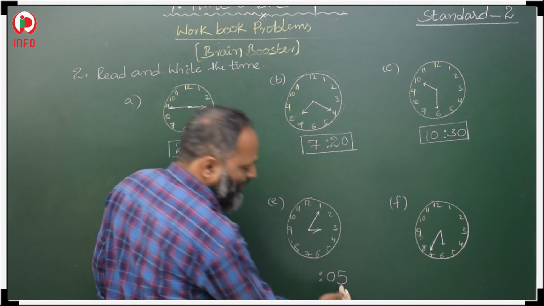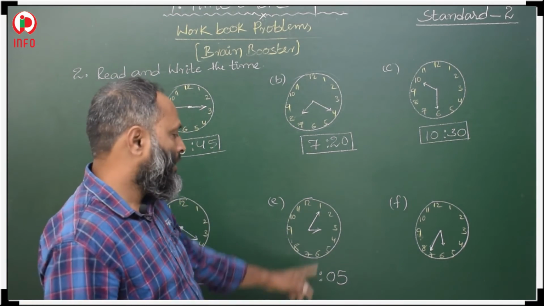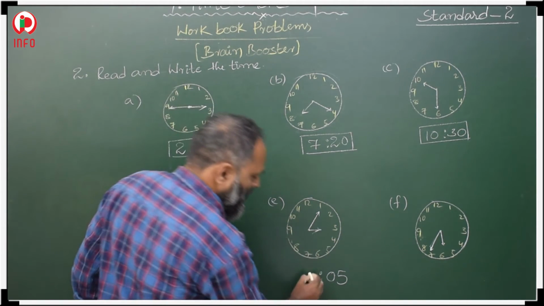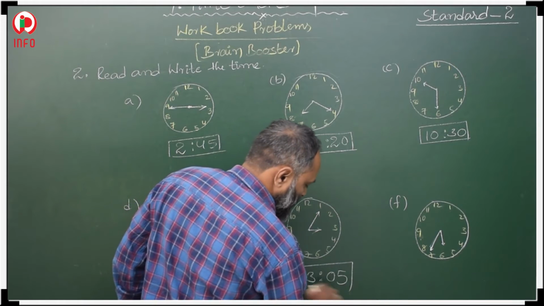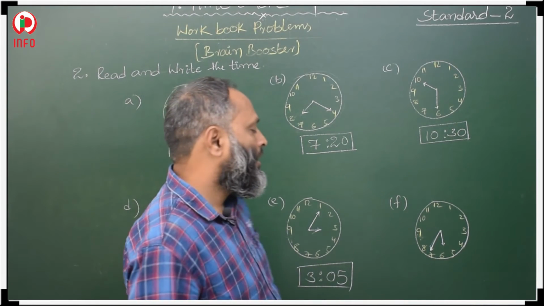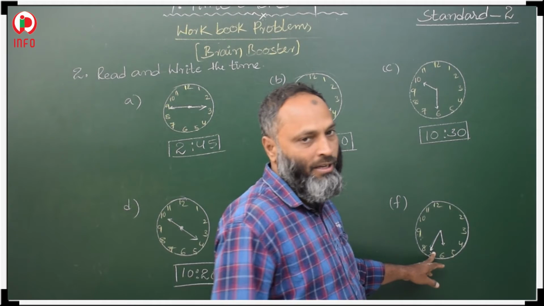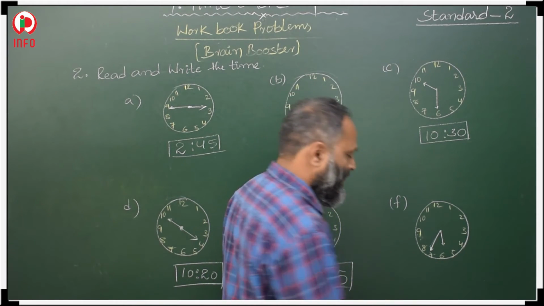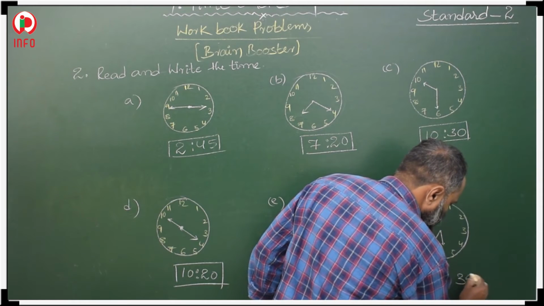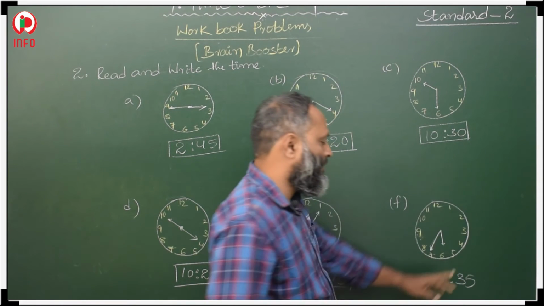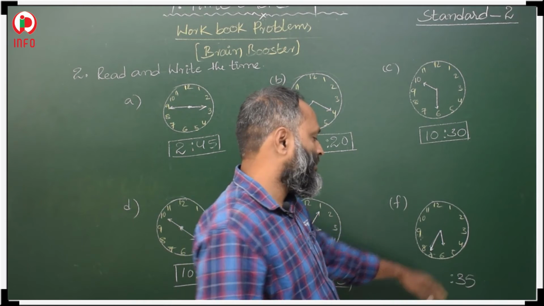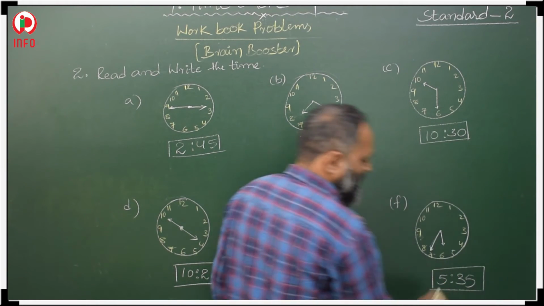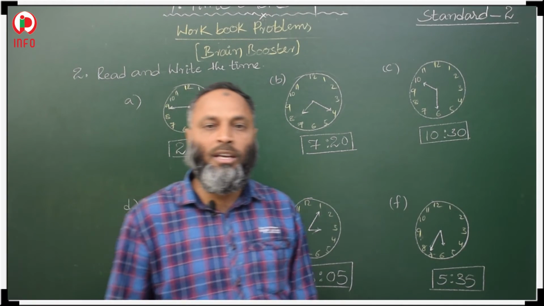Okay, 5 minutes we have to write like this, 0:05. And the shorter hand is at 3, means 3 hours. 3 hours 5 minutes. Now, here the minute hand is at 7, means we have to multiply 7 with 5. 7 fives are 35 minutes. And the shorter hand is in between 5 and 6, means 5 we have to take, not 6. 5:35. The time is 5:35. Okay.